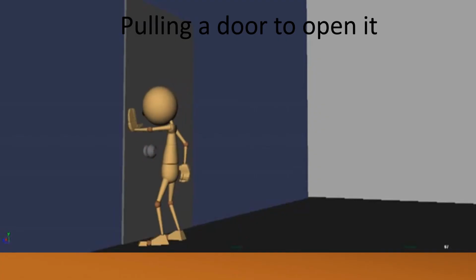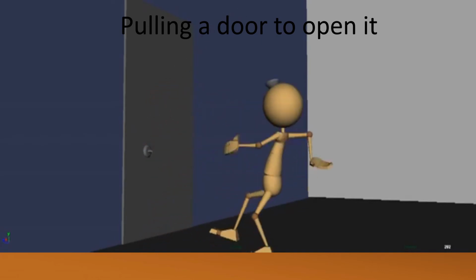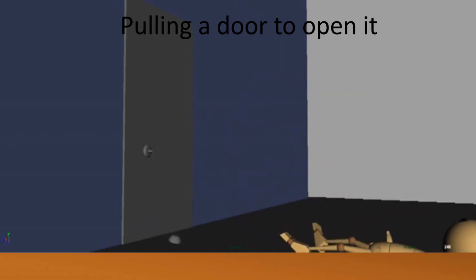And then, see here, what is happening here? A pull force is applied here. Children, to open the door, it is applying a pull force. So what is meant by pull, children? If the object is moving towards the body that is applying force, that is called pull. Children, so if an object is moving towards, what is happening?